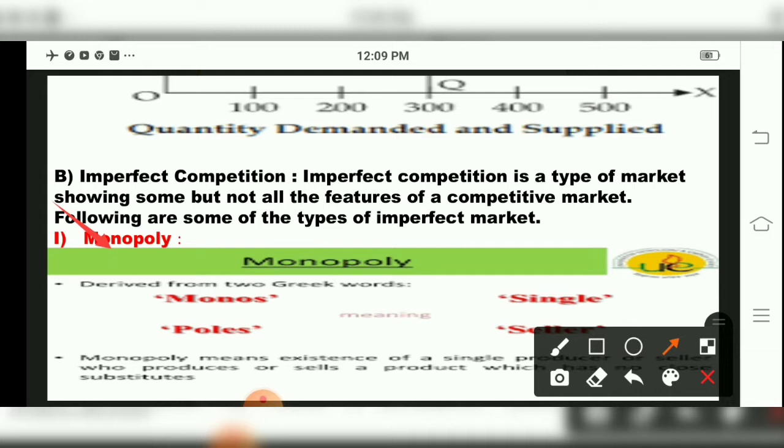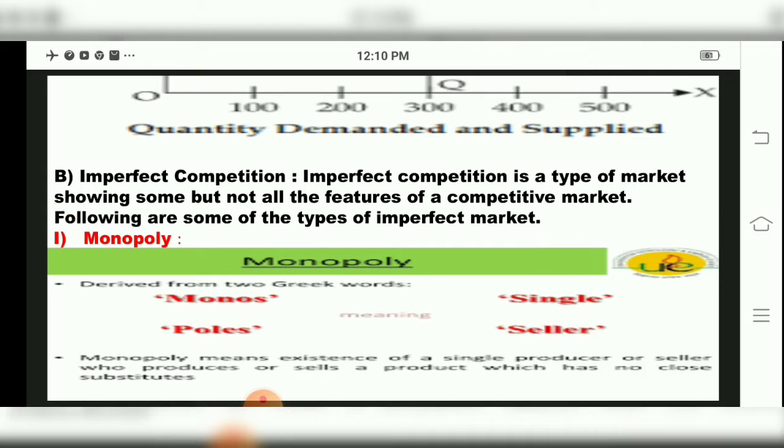This word monopoly is derived from the Greek word, where mono means single and poles means seller. I am telling again, this word is derived from Greek where mono means single and poles means seller.